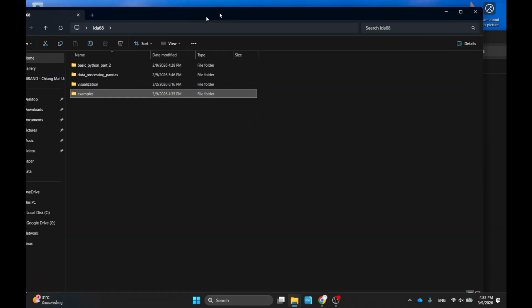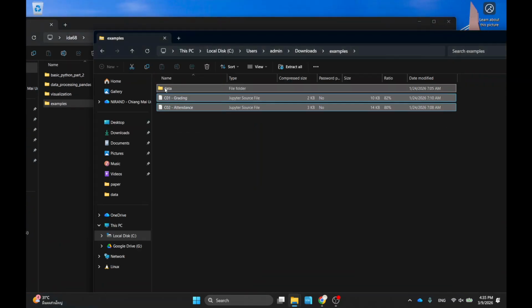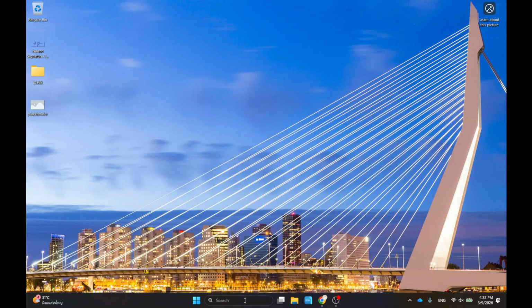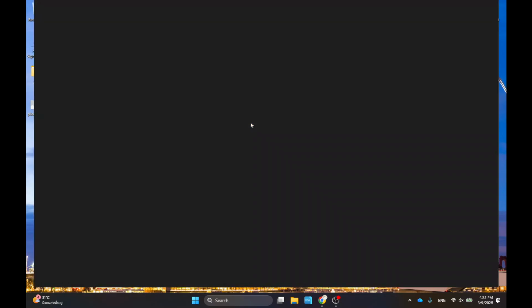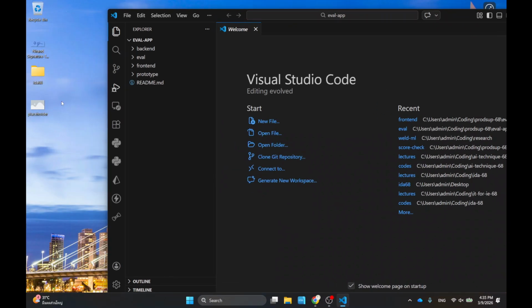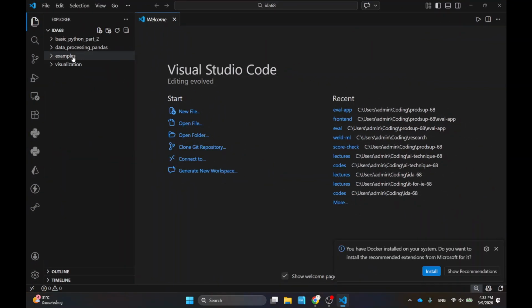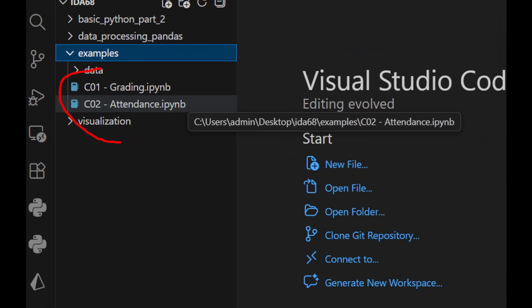I will open this in VS Code as usual. This one right here, the examples. Here we are going to have C1 and C2. So make sure that you have this file available along with the data folder too. We need that too.